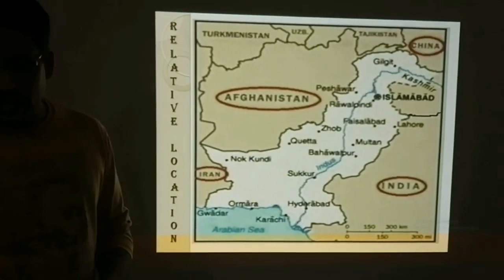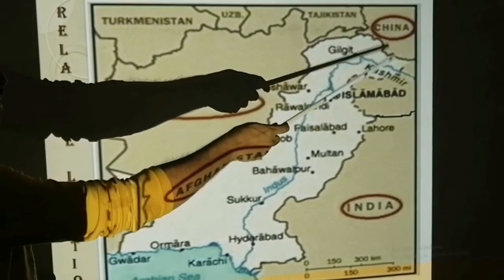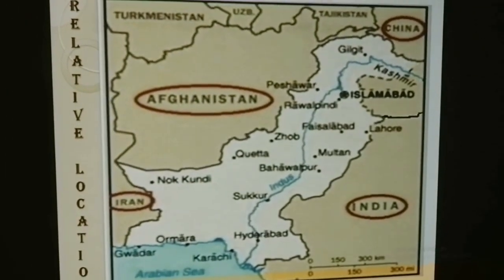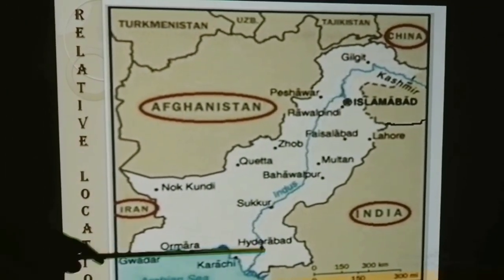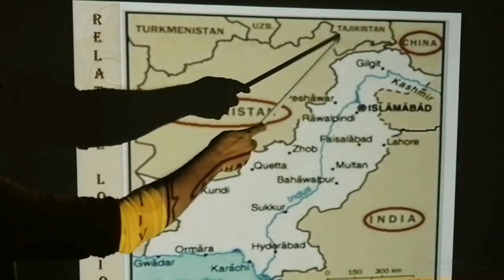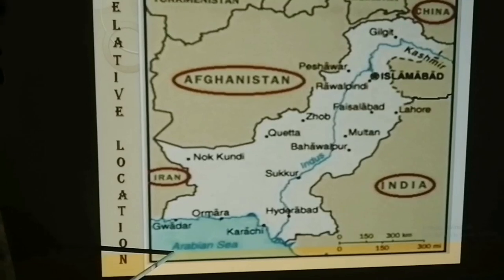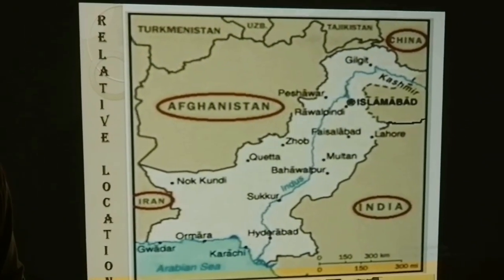And now the neighboring countries of Pakistan are easy to describe for you. China is located in the north or northeast, you can call it. India is in the east. Afghanistan is in the northwest. Iran is in the southwest. Whereas in the south we have the Arabian Sea.